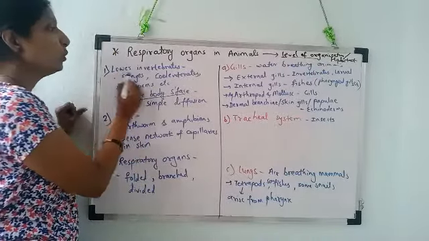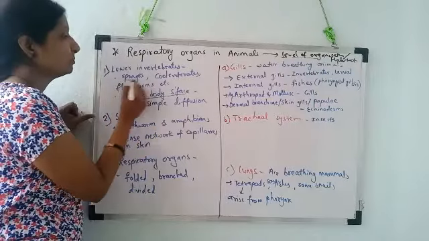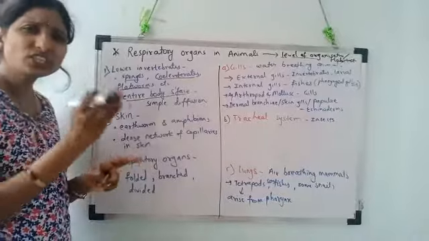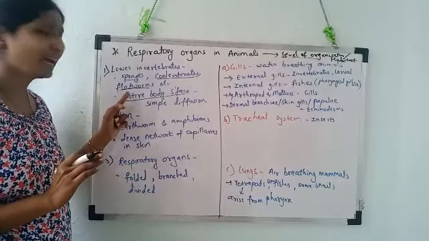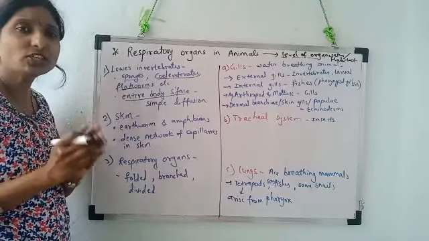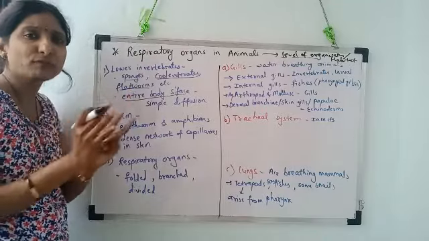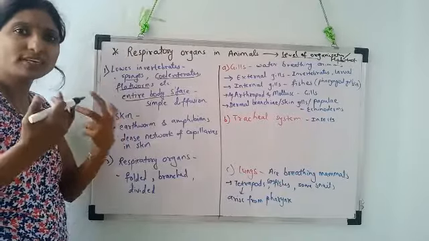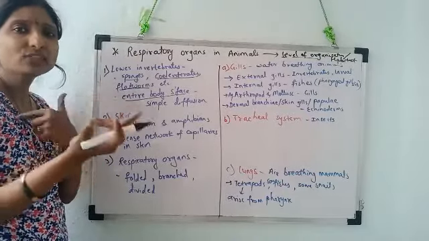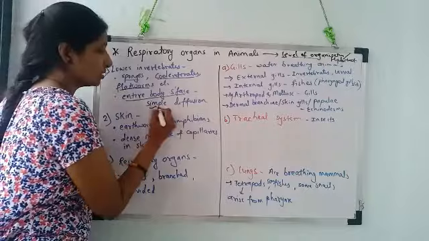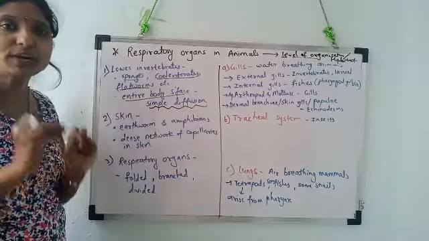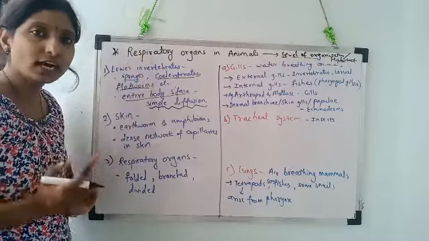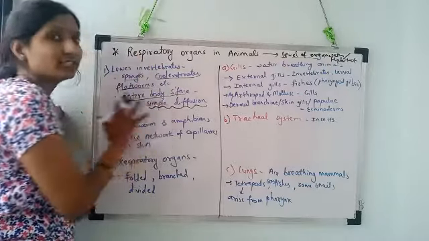See, the lower invertebrate animals such as sponges, coelenterates, flatworms, etc., their body organization is very simple. Means they don't have organ systems. They just have a cellular body, or the body is made up of tissues. So the entire body surface is in direct contact with the external environment, and that is why just by the process of simple diffusion, they take in oxygen and give away carbon dioxide through the entire surface of the body.